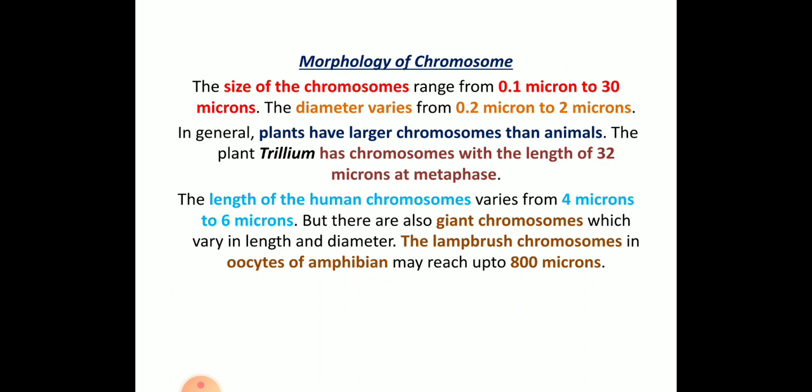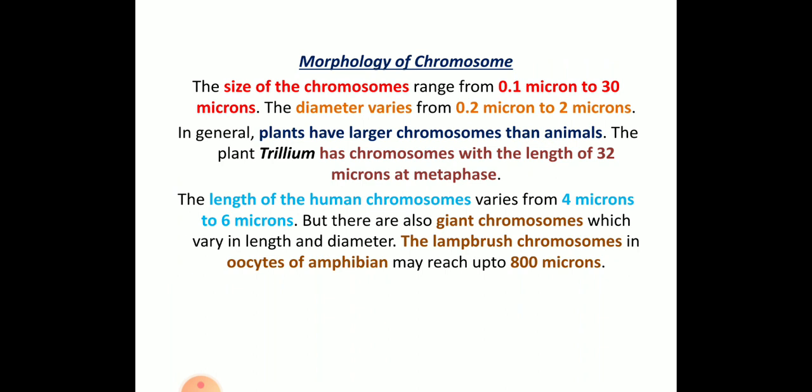Coming to the morphology of the chromosome, the size of the chromosomes usually ranges from 0.1 microns to 30 microns, and the diameter varies from 0.2 microns to 2 microns. Plants usually have larger chromosomes than animals. The plant Trillium has a chromosome with a length of 32 microns at metaphase. It is the largest chromosome known, found in the Trillium plant.